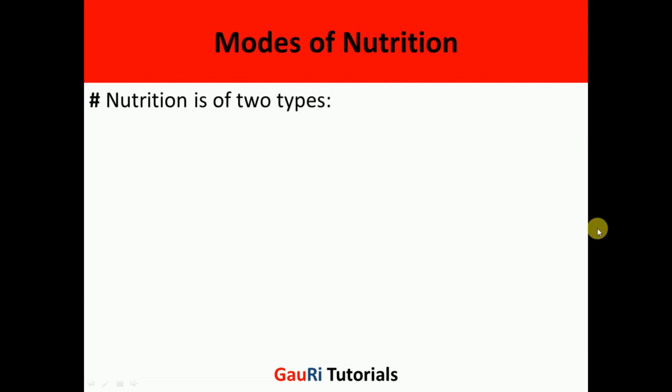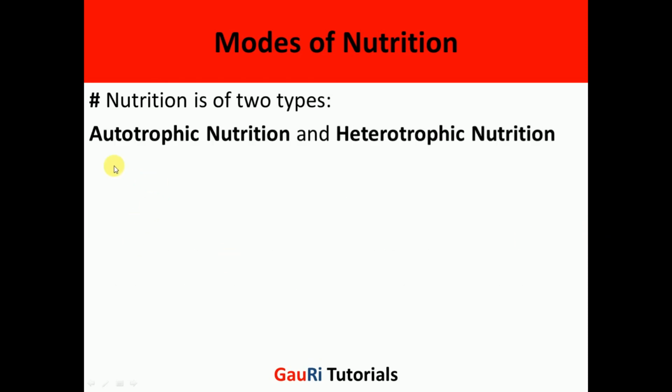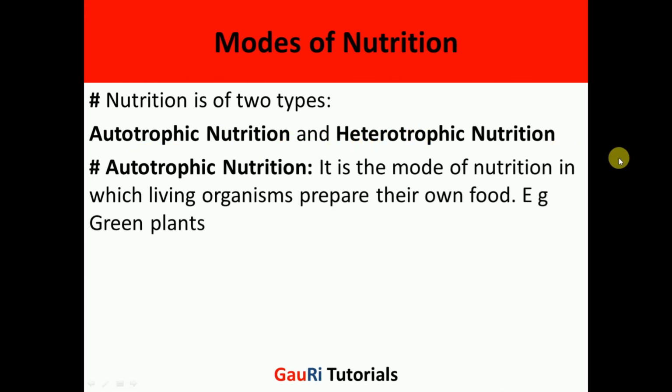Now regarding the introduction of modes of nutrition, how plants take up their food. There are basically two modes of nutrition, autotrophic and heterotrophic. Now when we talk of autotrophic, auto means automatic, that the organism produces itself. Trophic means method of taking food. It is the mode of nutrition in which living organisms prepare their own food. They do not depend on other organisms for food. For example, green plants can prepare their own food.